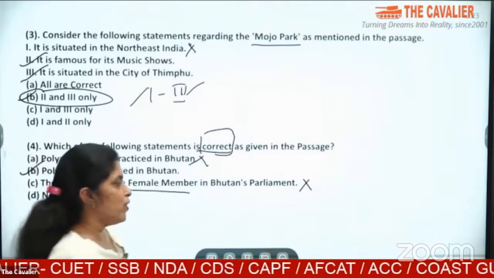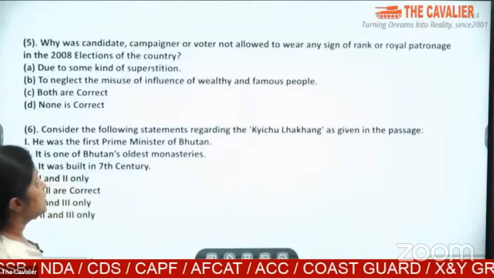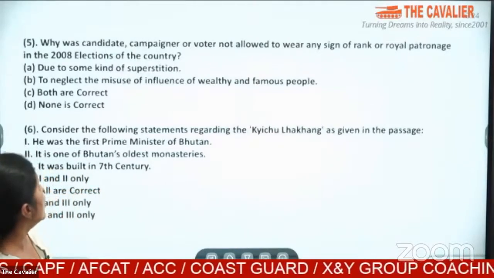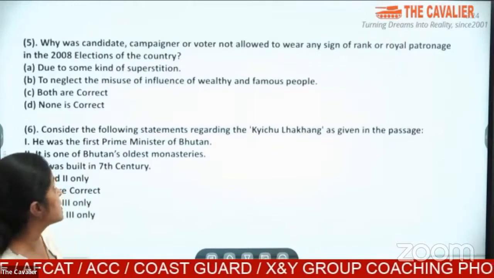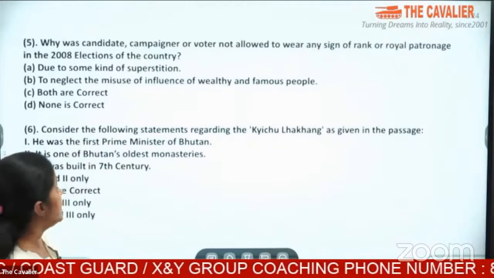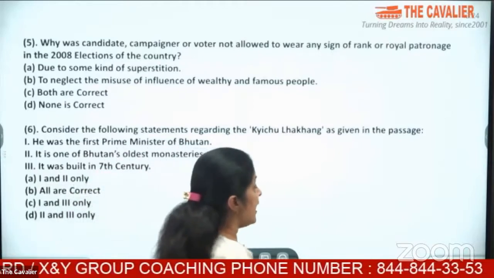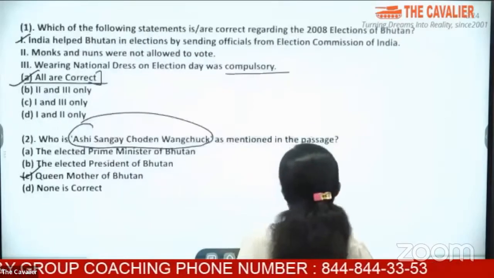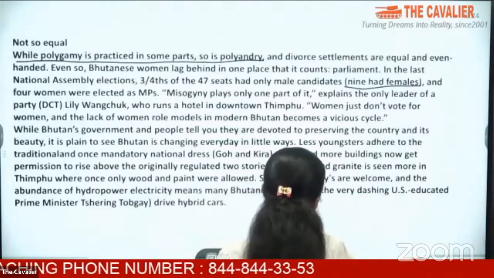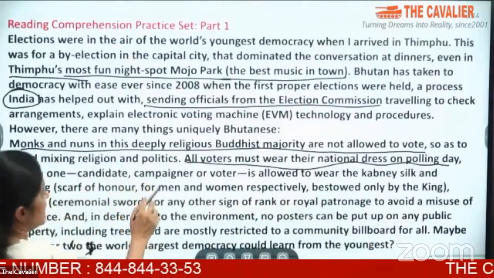Now let us look forward to the next question and see the answer that we are looking for. Why was no candidate, campaigner or voter allowed to wear any sign of rank or royal patronage in the 2008 elections? Was it some kind of superstition? To neglect misuse of influence of wealthy and famous people? Either both are correct or none of them is correct. So we have to look at what they were not allowed to wear and why they were not allowed to wear it. So if I move to the passage, I see here in the first part, where it says, avoid mixing religion and voting.